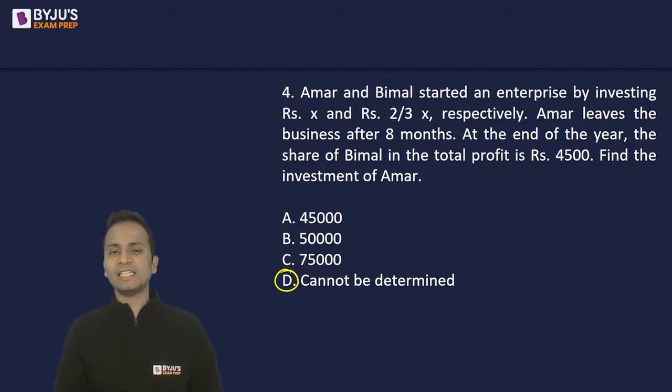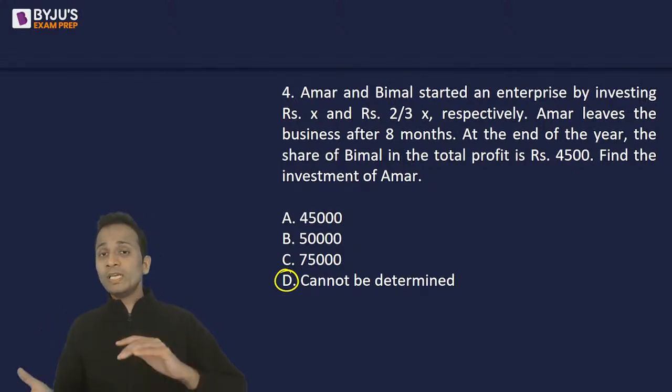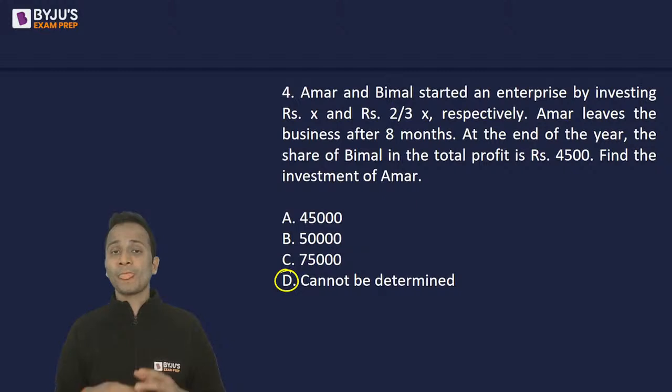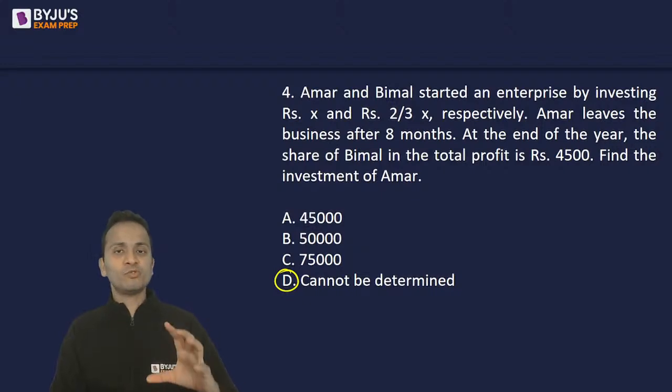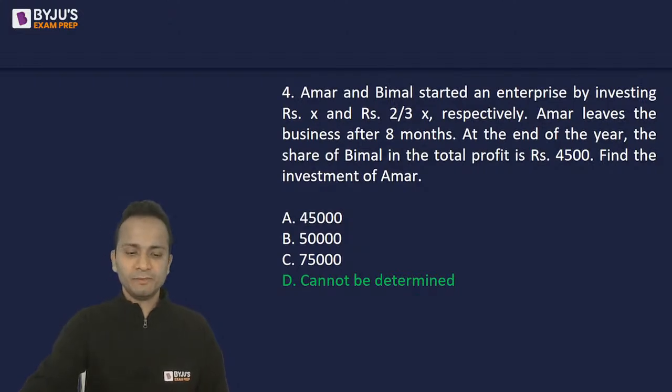Okay, not enough data is given, unnecessary data is given, and basically what will happen is students either will waste a lot of time and then after that they will mark the answer as cannot be determined, or they will waste a lot of time and will mark an incorrect answer. Okay, in both the cases they will end up wasting a lot of time in calculating the ratio of their profits. This is what you don't have to do, just understand what is being asked in this question. So the correct answer is cannot be determined.